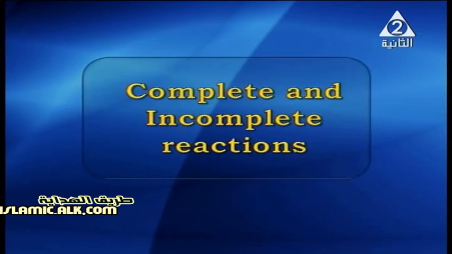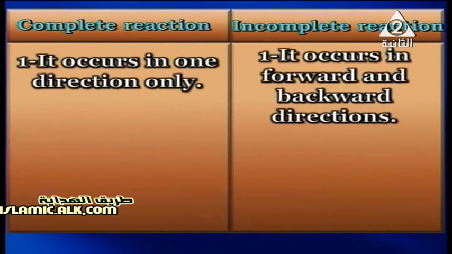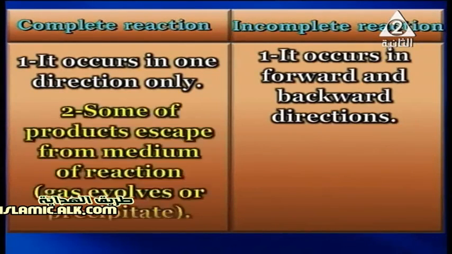So, my dear students, we can compare between the complete or irreversible reaction and the incomplete, which is the reversible reaction, as following. The complete reaction occurs in one direction only, while the incomplete reaction occurs in forward and backward directions.